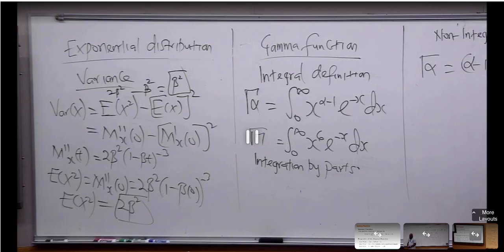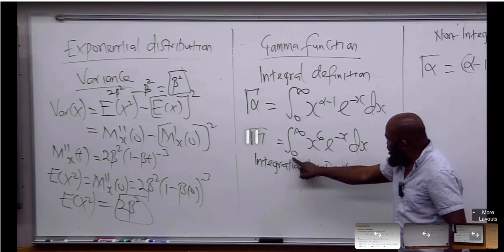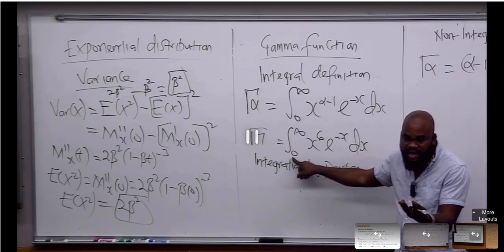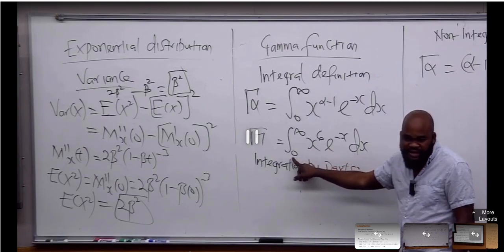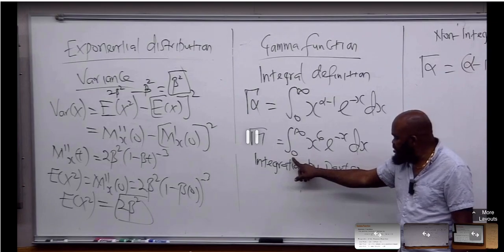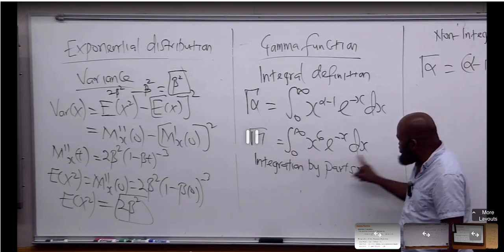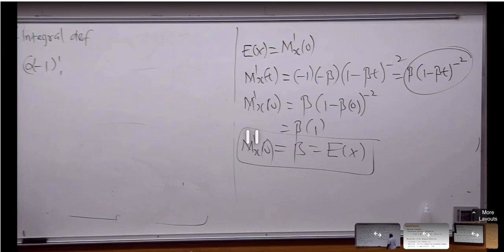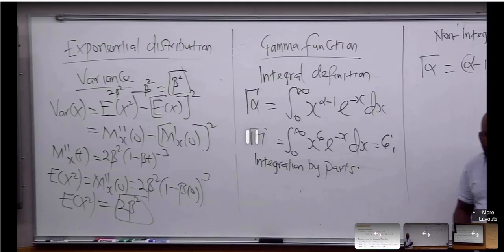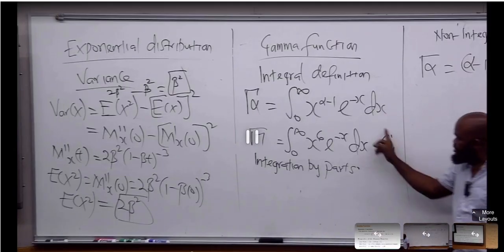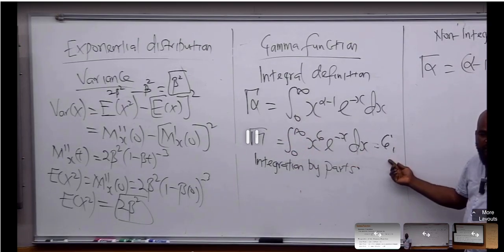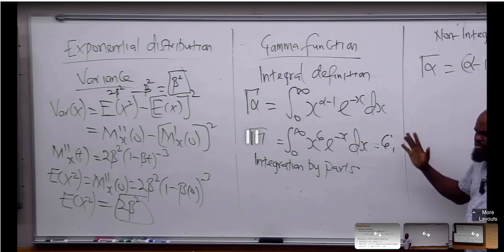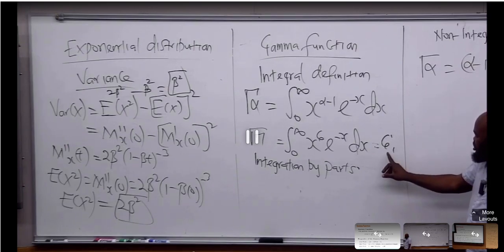If I want to speak in mathematical language and I don't want researchers in other fields to understand what I'm saying, what I mean here is the same as 6 factorial, which is 120. Sorry, not 120. 5 factorial is 120. That will be 120 times 6, so it's going to give me 6 factorial. So take a look at that.